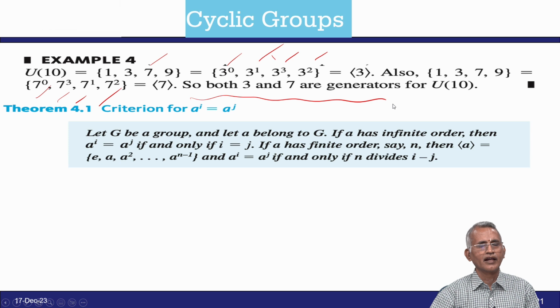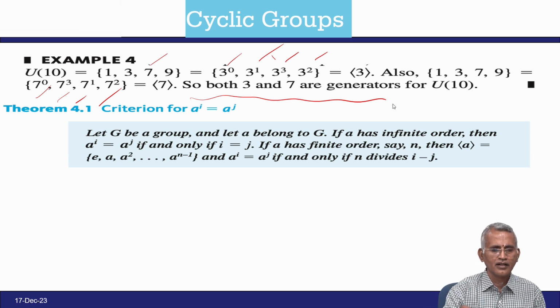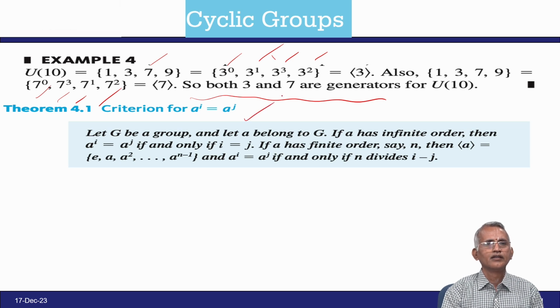This way we can write the generator of a set, and we have a criteria: if AI and AJ are equal if and only if I equals j.